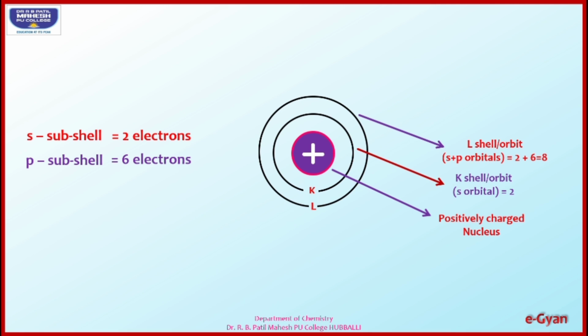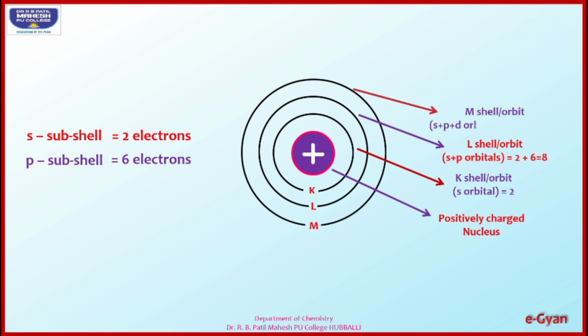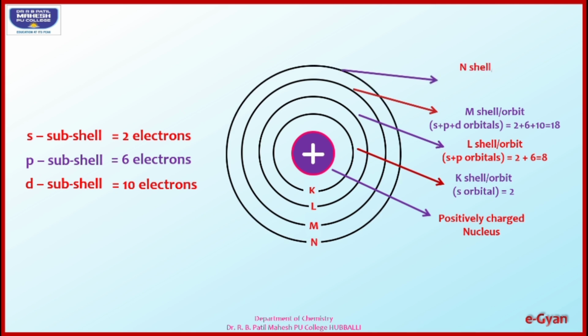S can have 2 electrons and P can have 6 electrons. Next, the third cell is known as M cell, which can accommodate a maximum of 18 electrons, which includes S, P and D subcell electrons. The fourth cell is known as N cell, which has a maximum capacity of holding 32 electrons, which includes all four, that is S, P, D and F subcells.